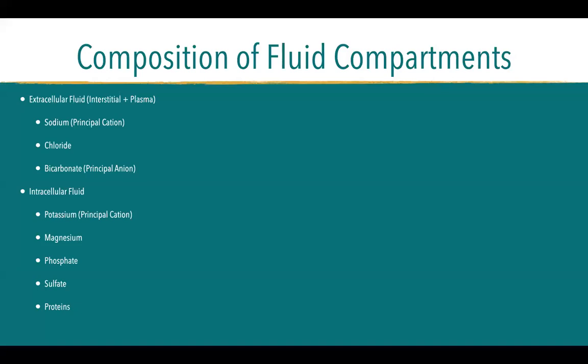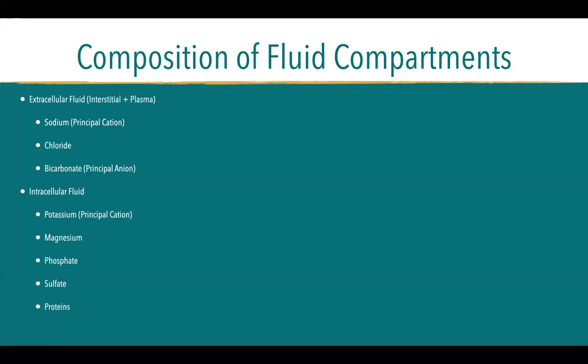So the composition of your fluid compartments: they not only contain water, they also contain solutes such as anions and cations, so that there is exchange in plasma, exchange in concentration by osmolarity, and also by your sodium-potassium pumps.